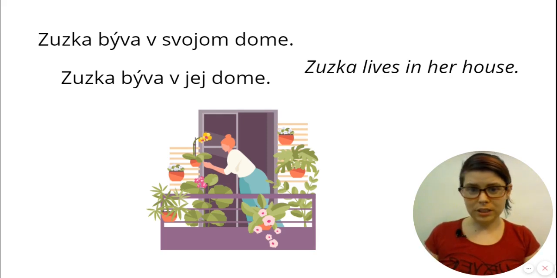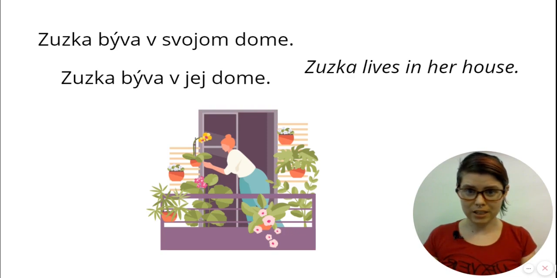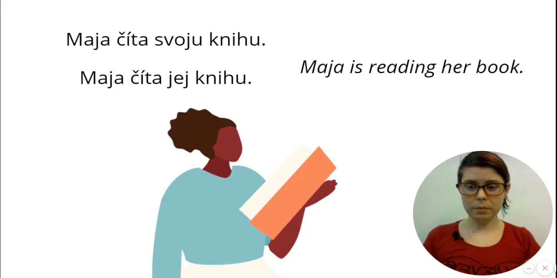We don't know who the other woman is. Maybe it's her mom's house, maybe it's her partner's house, her friend's house, her landlady's house. We don't know, but we know for sure it's not Zuzka's house. The next example is very similar to this. Maja číta svoju knihu. Maja číta jej knihu. Again, the English translation is the same for both. But in the first sentence, Maja is reading her own book.